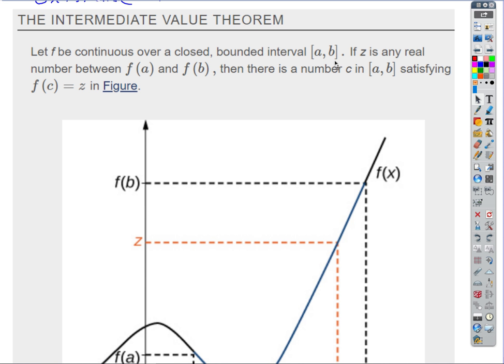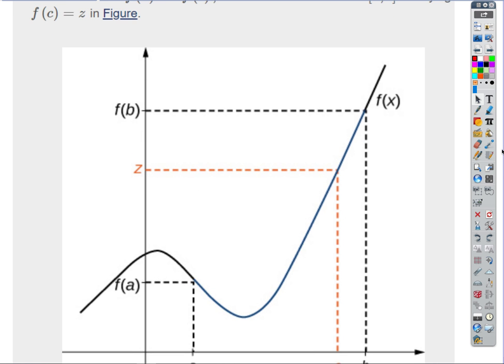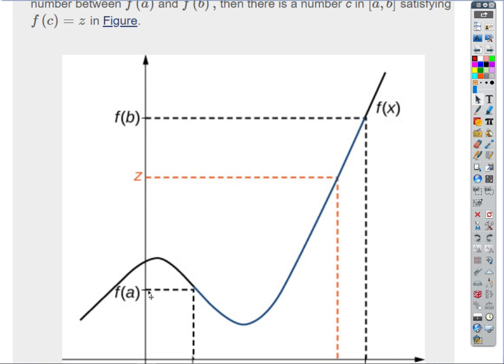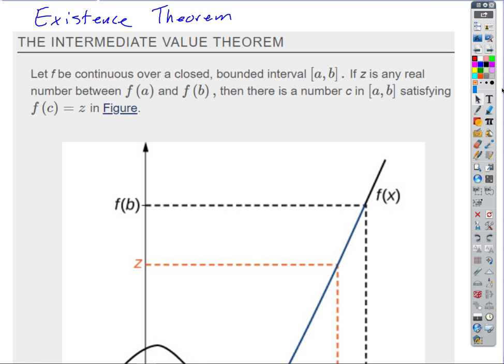So if we have a function that's continuous on this closed interval, and we've got some y value that's somewhere between f of a and f of b, then the intermediate value theorem guarantees that there is going to be at least one number c in the interior of this interval that satisfies f of c equals z.